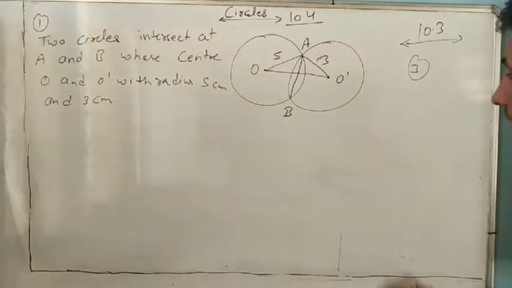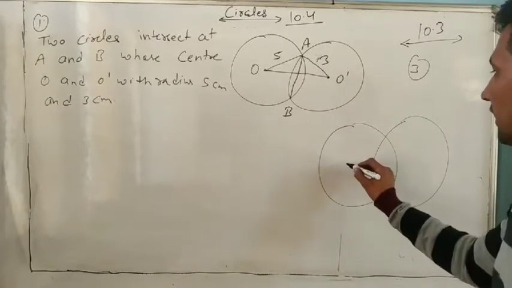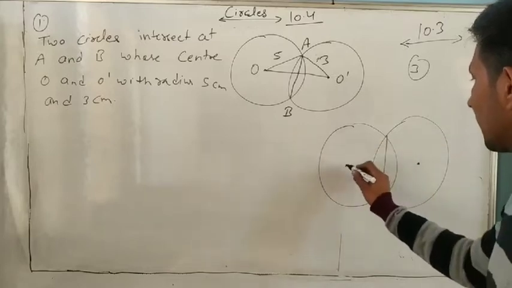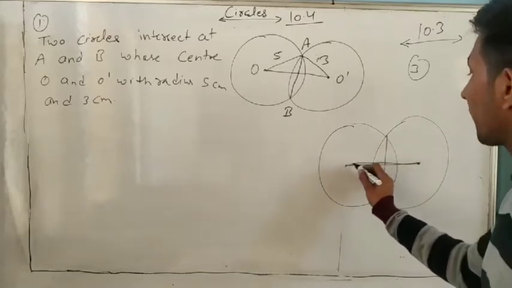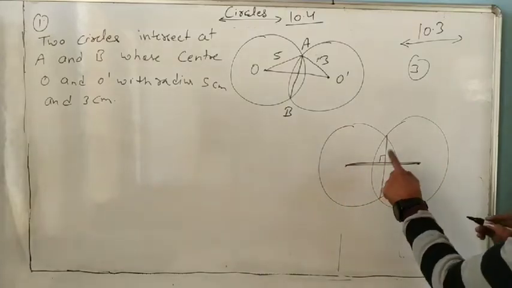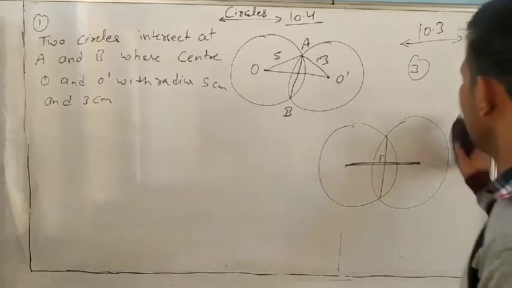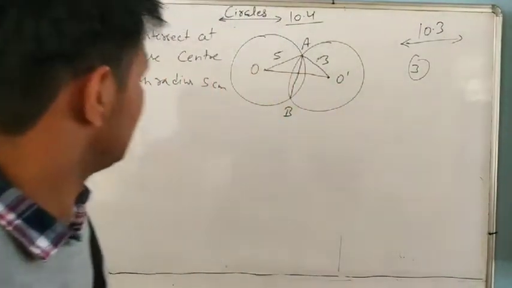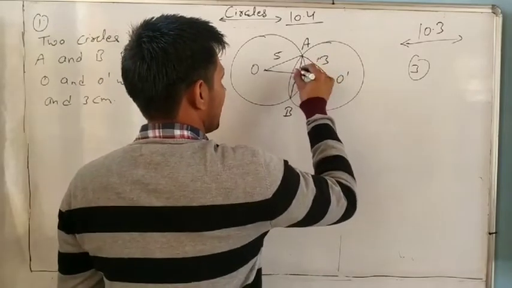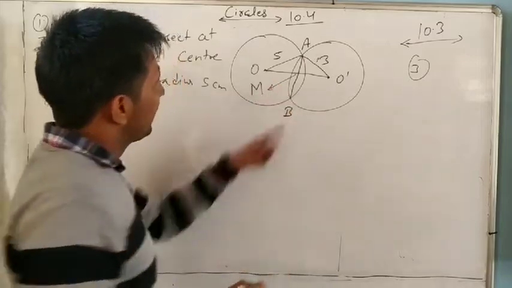If two circles intersect each other, then the line joining their centers always lies on the perpendicular bisector of the common chord. Suppose O and O dash meet AB at any point M.